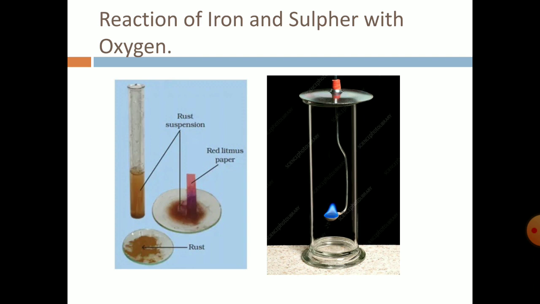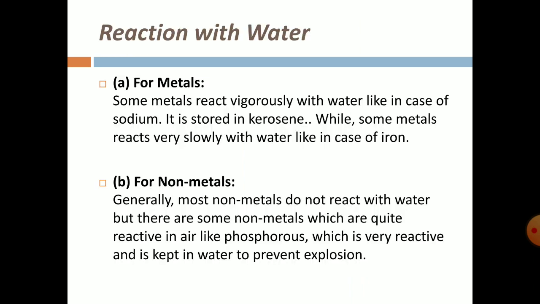And in the next experiment, we took sulfur in this deflagrating spoon and we burn that. What will happen, this sulfur will burn and then it will create a lot of gas, sulfur dioxide gas, and then we'll add water on that and it will form sulfurous acid. And the nature of that oxide is acidic in nature, but in case of this rust, an oxide of metal, it is basic in nature. That is the main difference between metal and non-metal.